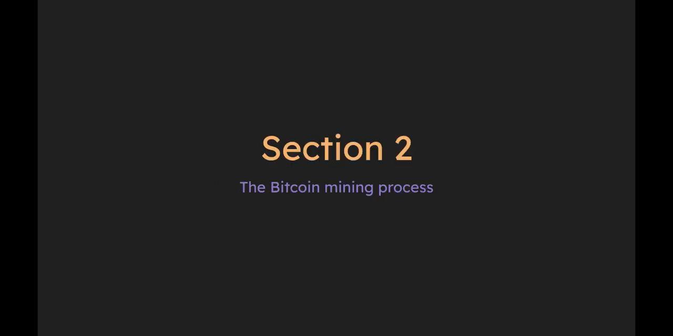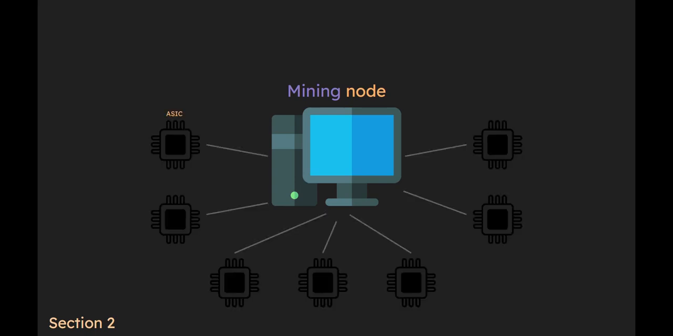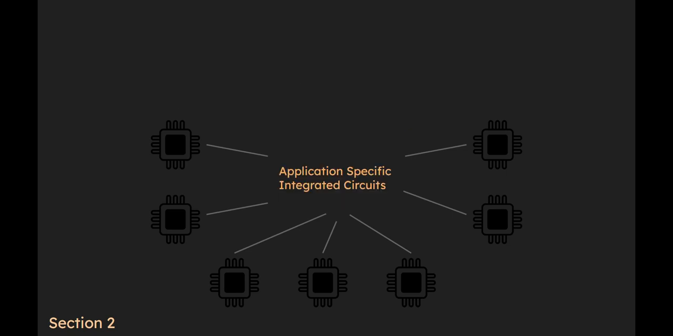Section 2. The Bitcoin mining process. Now that you have a better understanding of what a consensus algorithm is and its role, we can now look at the Bitcoin mining process. First, the miners. Bitcoin miners are a special type of node operated by individuals that run Bitcoin mining software on machines. These machines are the ones using a lot of electricity and are called ASICs, application-specific integrated circuits.